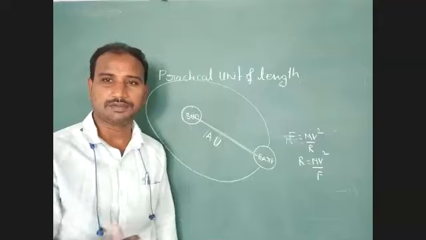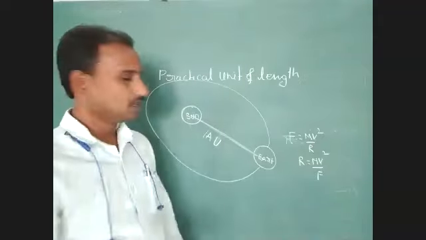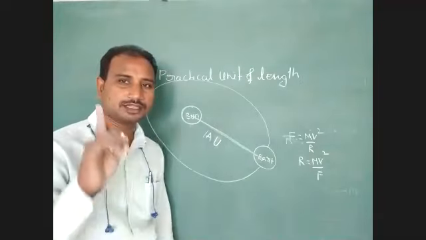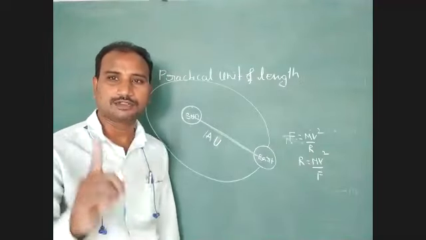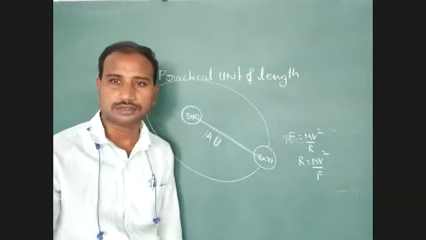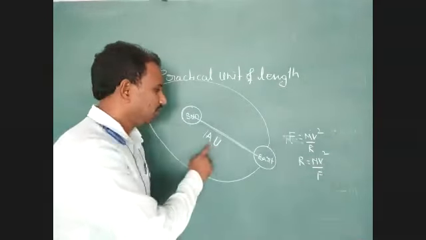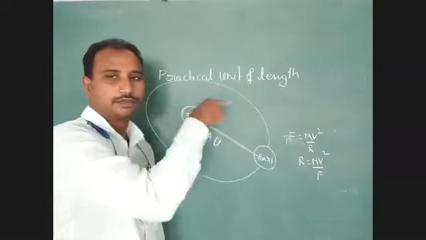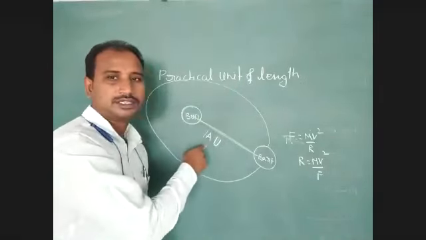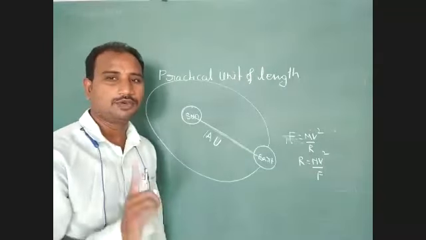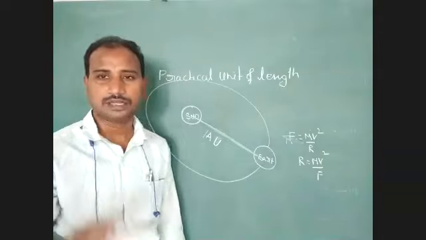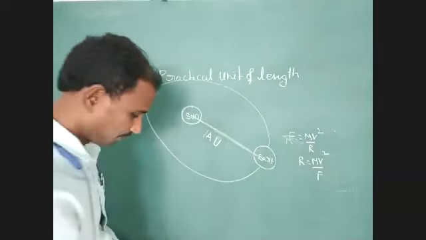The separation distance between the sun and the earth represents 1 astronomical unit. 1 astronomical unit is one multiple value. Just identify this one. It is a practical unit of length, which we represent with a symbol. Here 1 AU is 1 astronomical unit. It is a multiple value. What is that multiple value we have to identify?